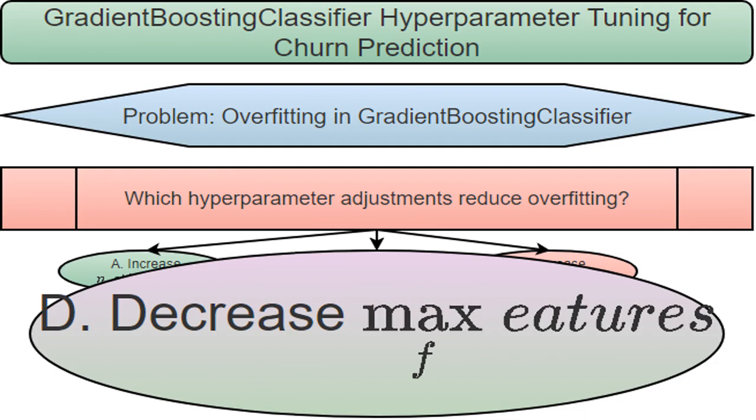Max_features controls how many features the model considers when making decisions. If I reduce this number, the decision trees will become simpler, less prone to overfitting. The model won't get distracted by noisy or irrelevant features. It'll focus on the essential factors.